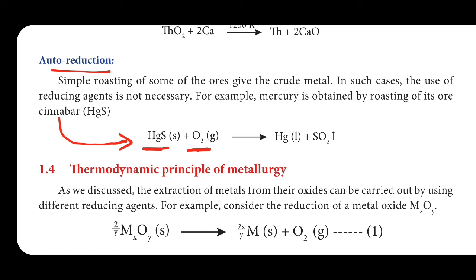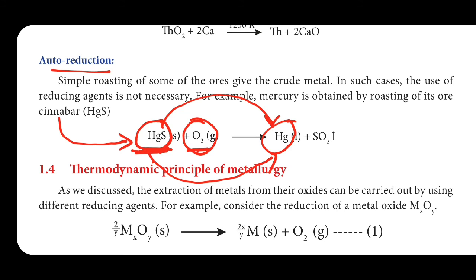HgS. Hg means mercury, S means sulfide. HgS is mercury sulfide, usually called cinnabar. That is the ore of mercury. So, here roasting takes place. Roasting means reacting with oxygen. We are roasting some of the ore, here cinnabar. So, when roasting takes place, the ore is converted into metal. Simple roasting of some of the ores gives crude metal.